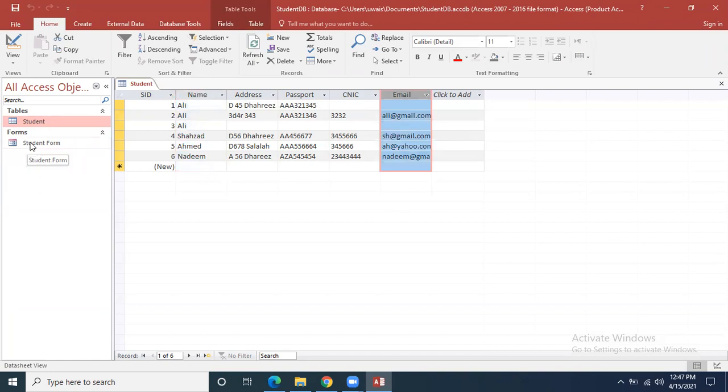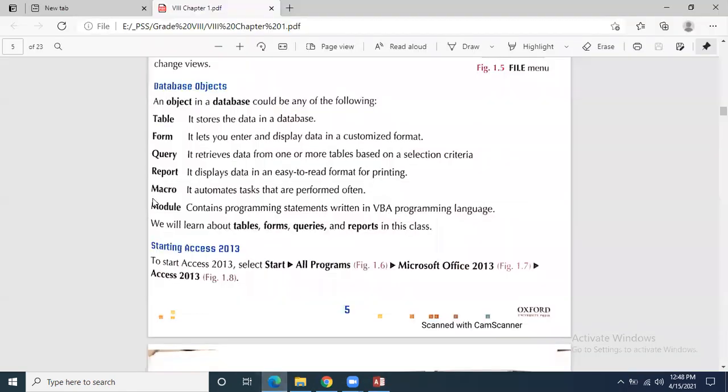Another query will be basically based on the same table, and I can show over there only name and email address. Hence the name and email address will be visible only, and the rest of the fields will be available in the student table, but these will not be visible. So we will see the procedure of making query as well. So query is the view of the actual table, but in customized way. Whatever you want to see, it will be visible. Whatever you don't want to see, you can leave that particular field.